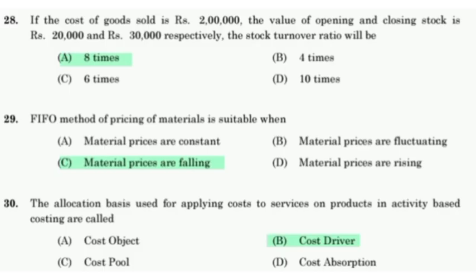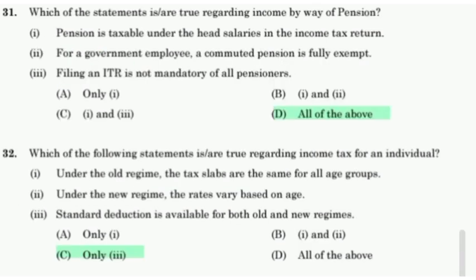The allocation basis used for applying costs to services or products in activity based costing is called cost driver. Which of the statements are true regarding income by way of pension? Pension is taxable under the head salaries in income tax return. For a government employee, a computed pension is fully exempt. Filing an ITR is not mandatory for all pensioners. Option D, all of the above, is the answer.